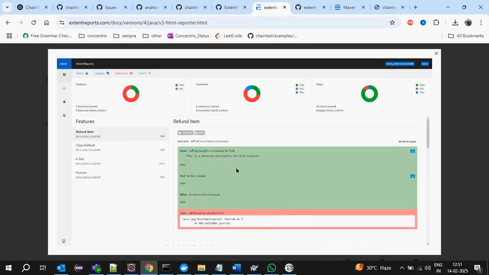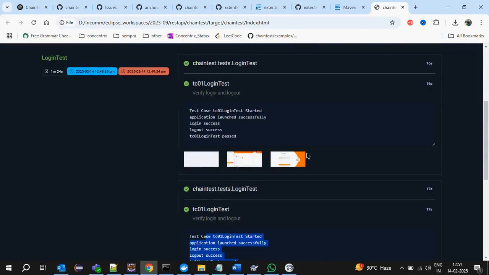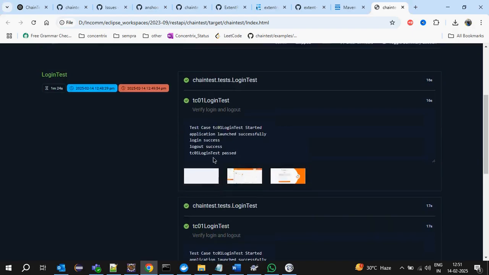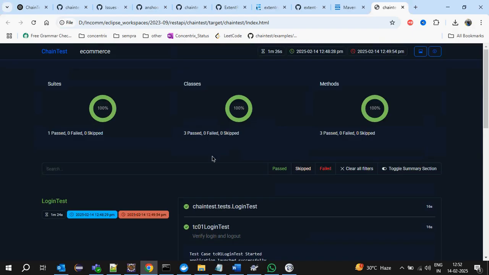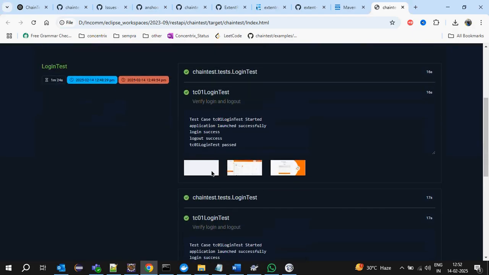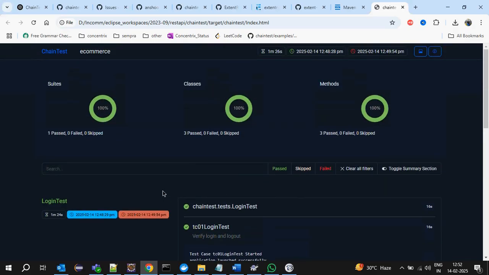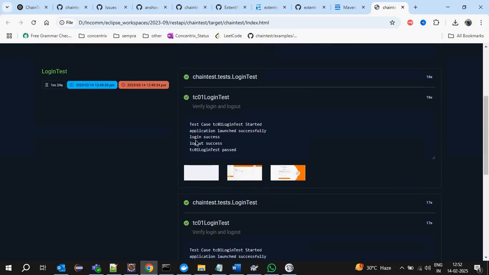Under each step we can also take a screenshot, but here all reports are coming in the same place. Maybe they have to modify it. Previously, after clicking there was no closing; if it closes, it will be good. Suppose I have test cases and I execute, it will show like this. It is very difficult to scroll down and find which test is where, and that is also a difficulty here. Maybe they will increase more, I think.